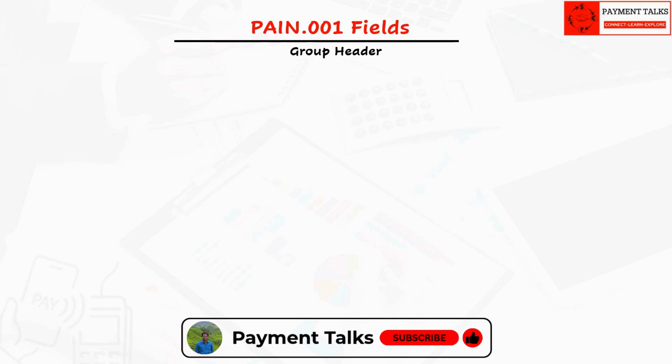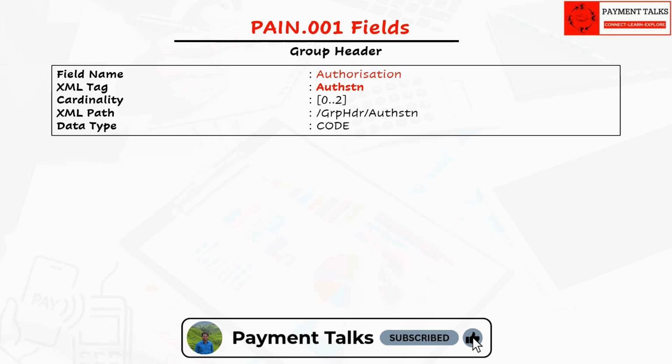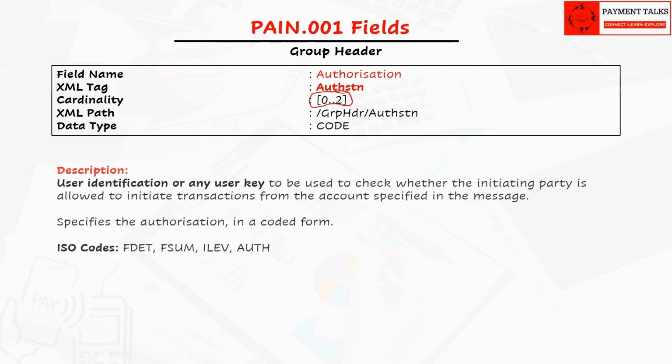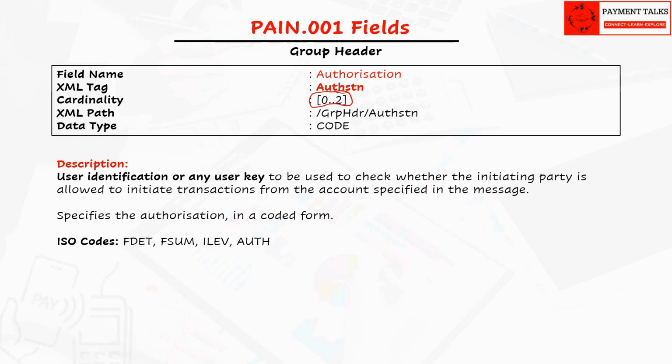The next field is authorization. This is an optional field, but if present can repeat up to 2 times. This is user identification or any user key to be used to check whether the initiating party is allowed to initiate transactions from the account specified in the message. The content is not of a technical nature but reflects the organizational structure at the initiating side, which is mostly a corporate. The information is present in a coded form.